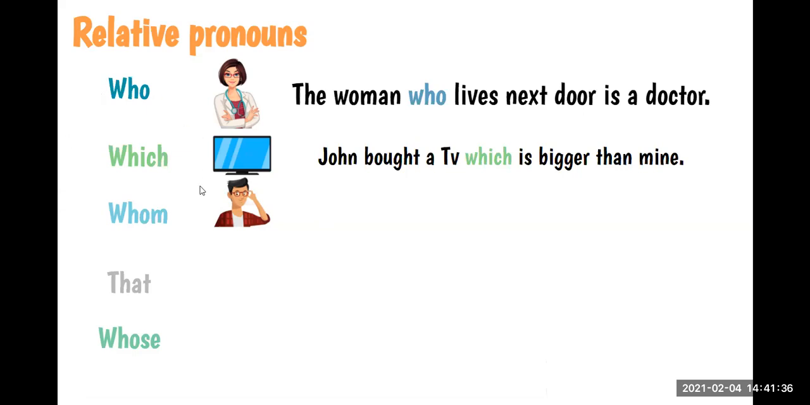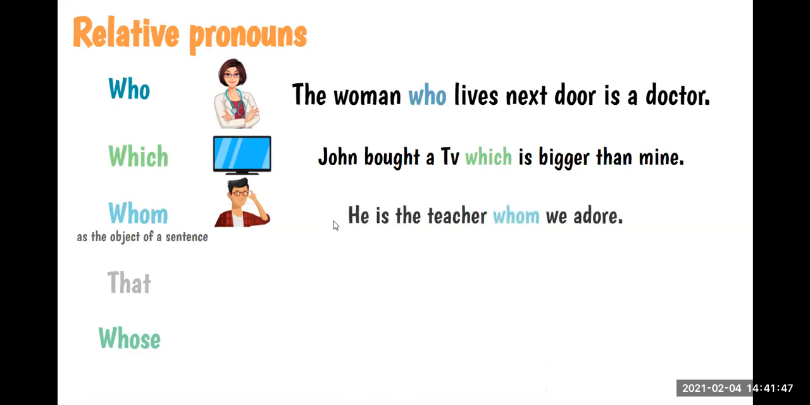Okay, good. So we use whom as the object of a sentence, and we use who as the subject of a sentence. Let's see an example here. He is the teacher whom we adore. Okay, whom is the object here. ¿Por qué? ¿Cuál es el objeto de la oración? ¿Alguien me puede decir? Who is the subject and who is the object? How can we define this? What is a subject and what is an object in a sentence?